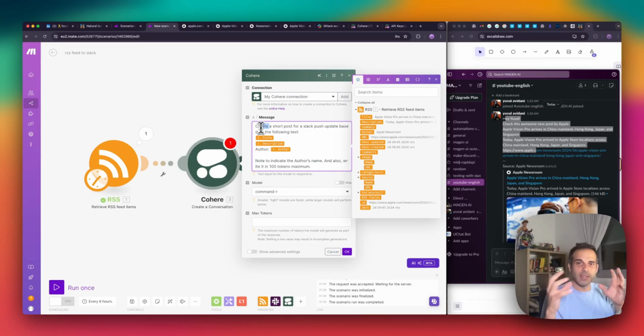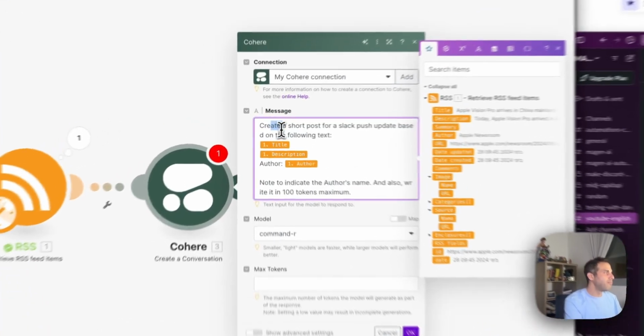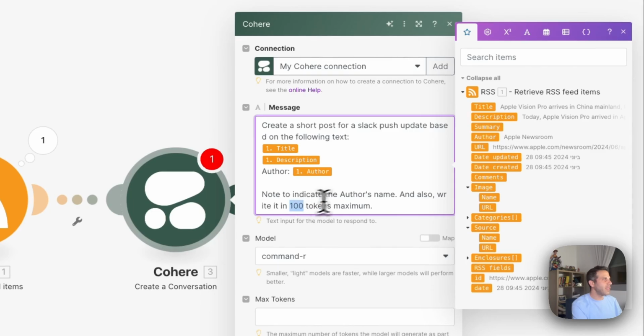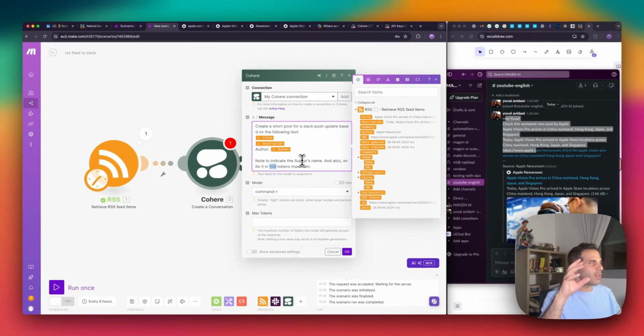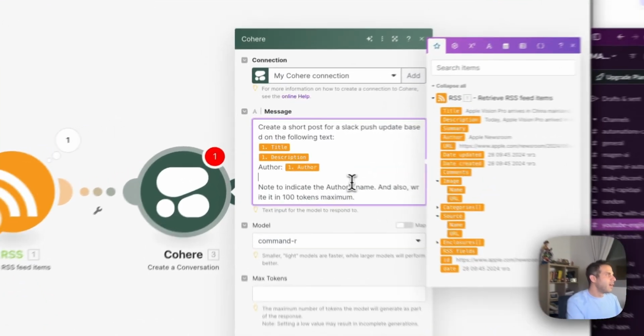They need to take the sentences and split them, and each part is a token, with a complete logic behind it. Once we say generate something which is 100 tokens maximum, this tells the LLM to keep it short, up to 100 tokens, which is approximately 90 words.